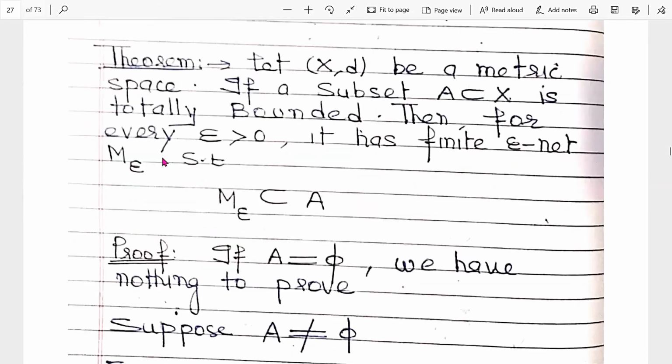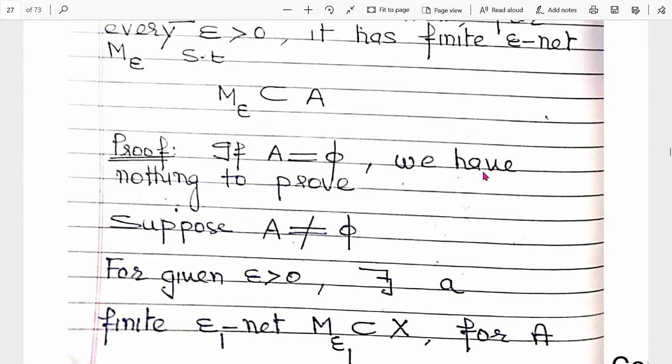Now next is, let (X, d) be a metric space. If a subset A of X is totally bounded, then for every epsilon greater than 0, it has a finite epsilon net such that that set is part of A. Here our purpose is that the epsilon net is always part of A. That's all. Now if A is the empty set, then we have nothing to prove.